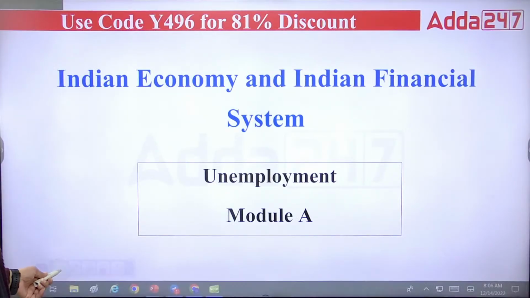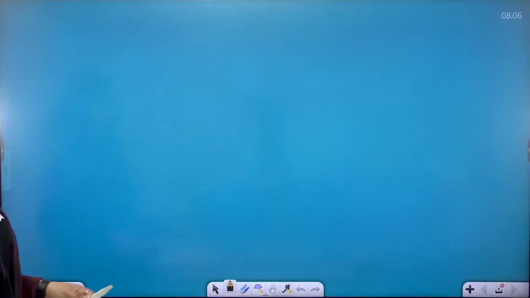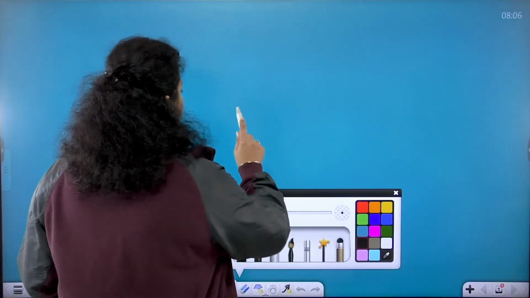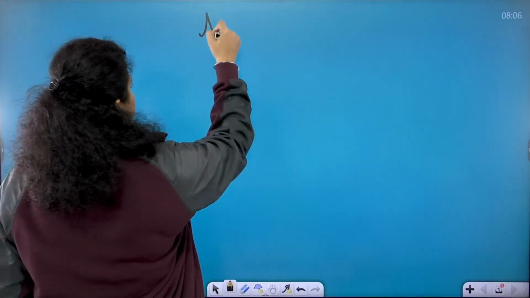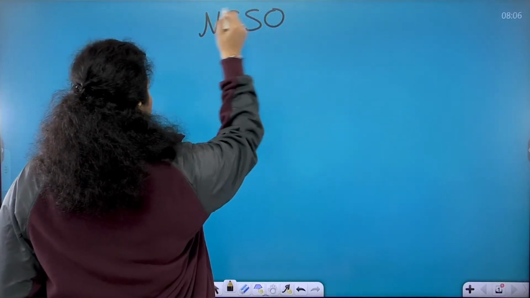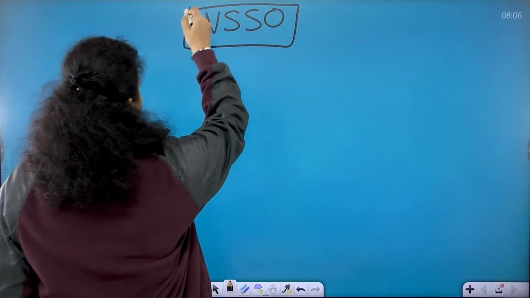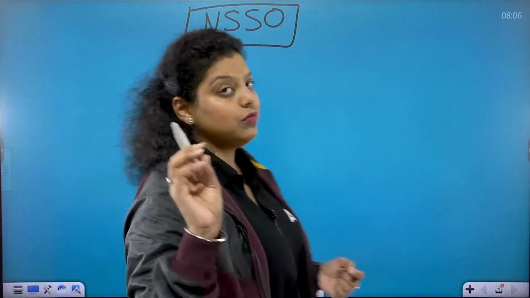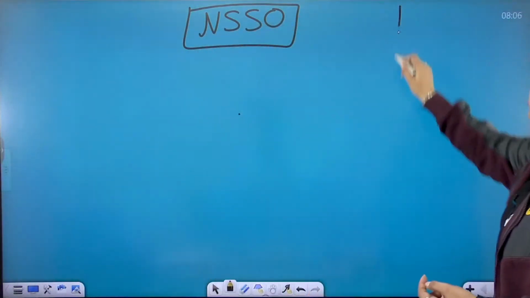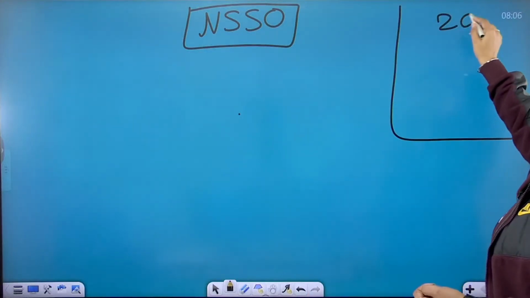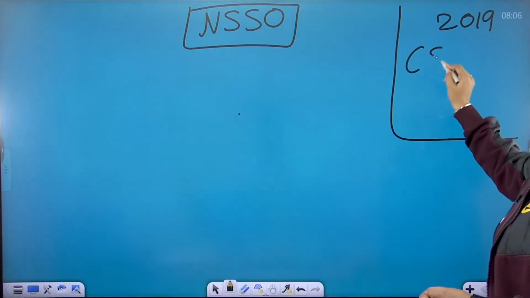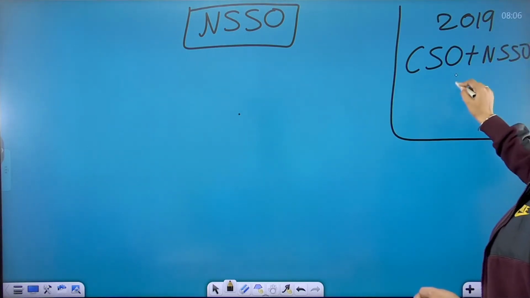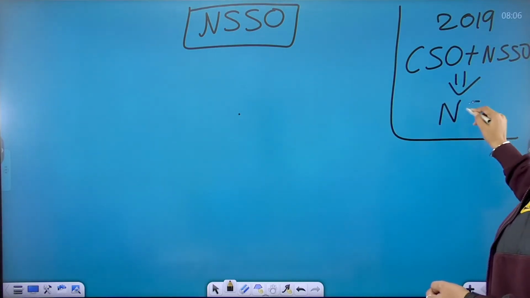So before understanding unemployment, let's understand in how many types the population has been divided. If I talk about the total population, you have heard about the name of NSSO, that is National Statistical Sample Office. But one more important thing is that in 2019, Government of India merged CSO plus NSSO, and now they have become a single entity that is known as NSO.